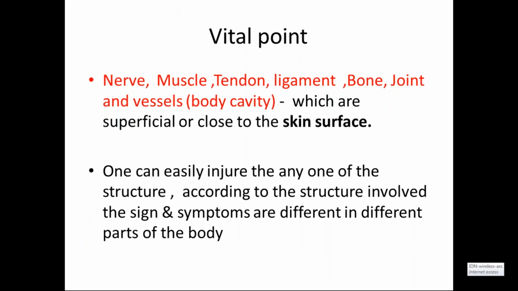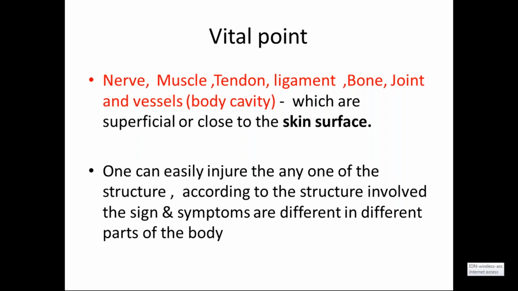Then vital point, yesterday these points were already told, only one point I want to highlight here. Why can all these structures be easily injured, any one of the above structures? According to the structure involved, the signs and symptoms are different in a different part of the body. Suppose the same nerve is there in the upper limb. If that nerve is damaged, there are different signs and symptoms. If the nerve which is supplying the lower limb is damaged, then the signs and symptoms are different. In the same manner, it is applicable to different parts of the body, whether it is the upper limb, lower limb, the head, neck, or thorax and abdomen.